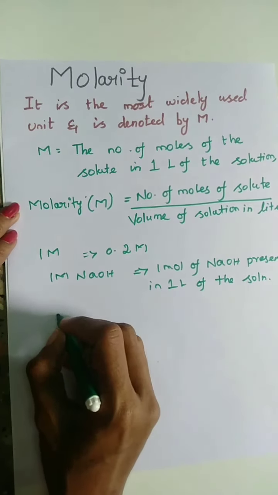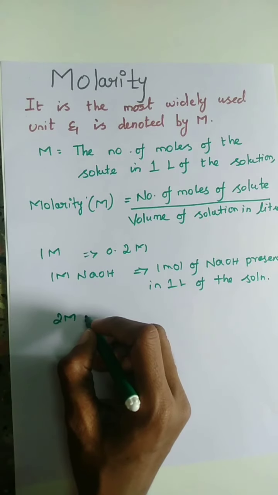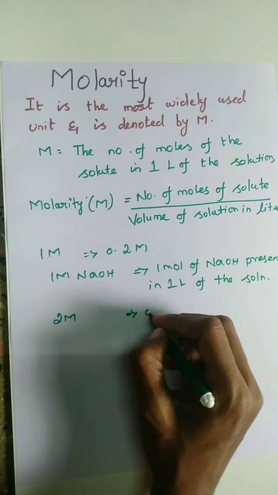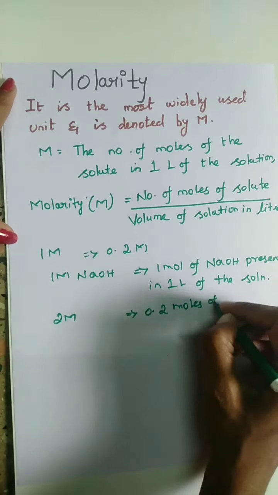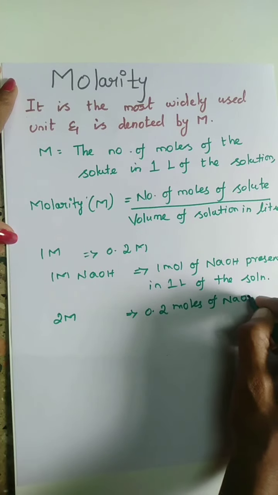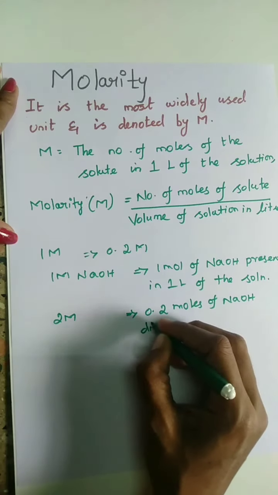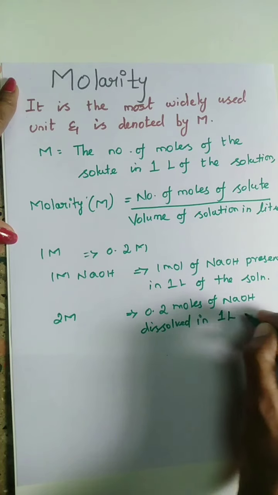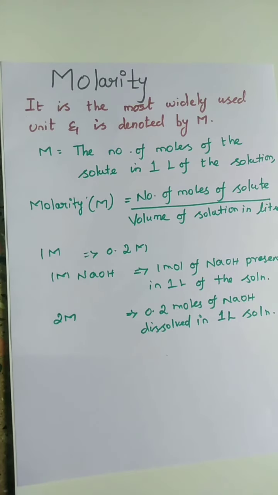So for a 0.2 M solution, we need to prepare 0.2 moles of sodium hydroxide dissolved in 1 liter of solution.